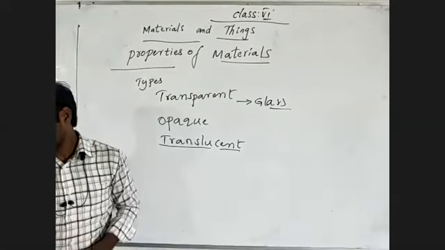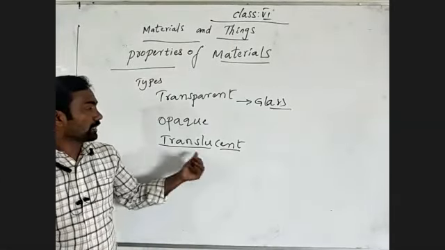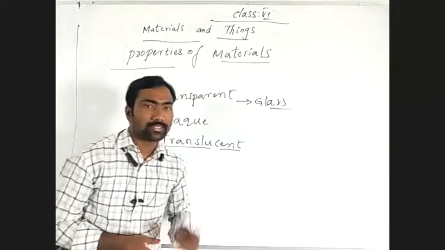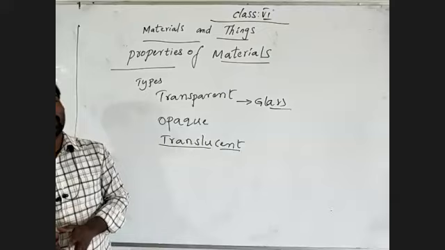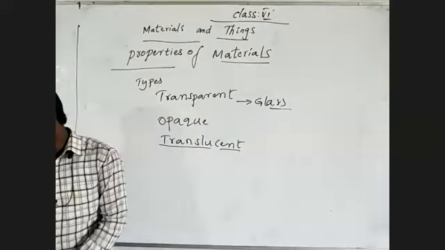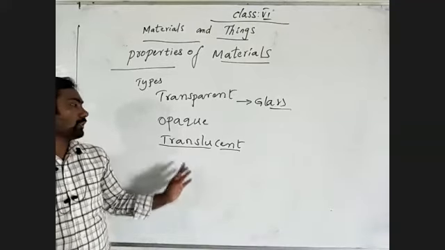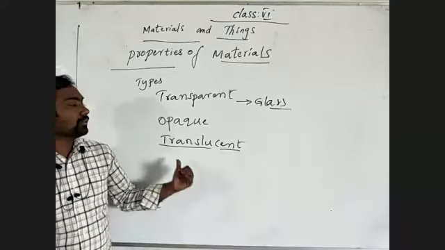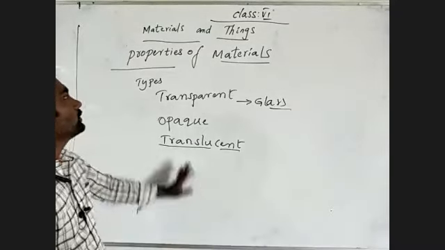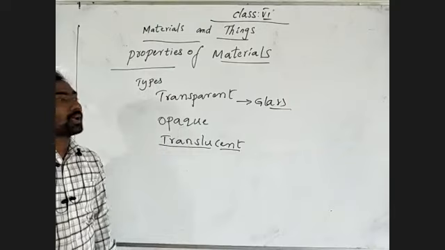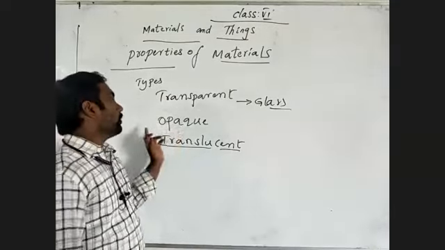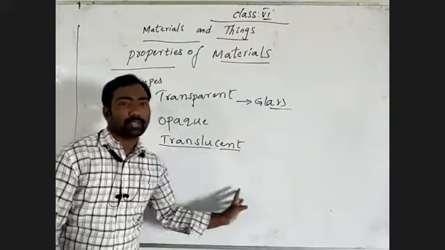Translucent materials are the materials or substances which allow light partially through them. Those we call translucent materials. These are examples of the properties of materials. What are the properties of materials? Transparent materials, opaque materials, translucent materials.